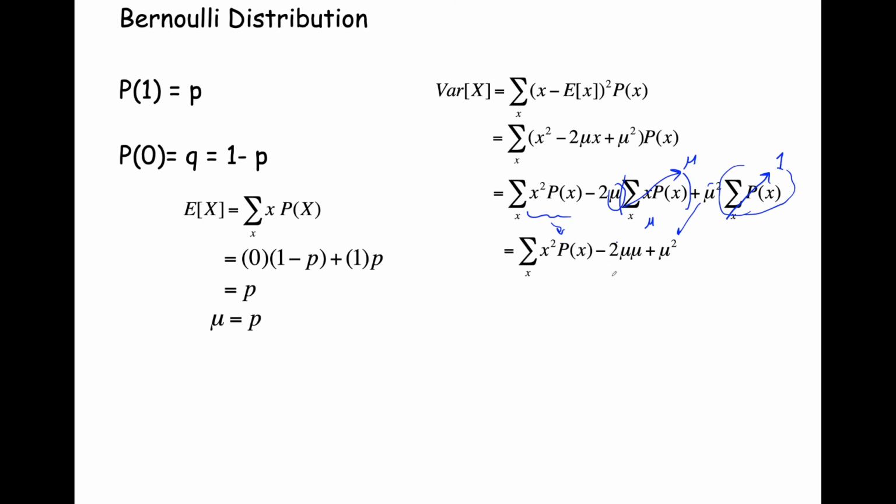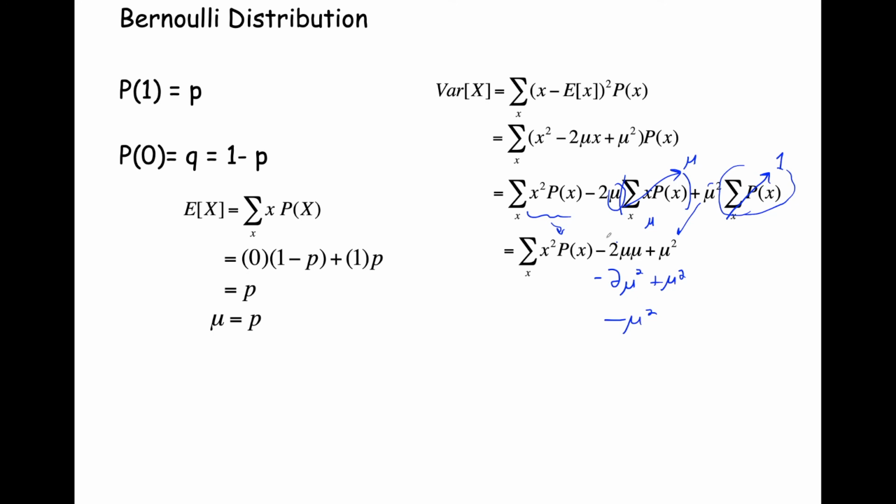Okay, so now when we do this, we make an observation. Well, this term, that's minus 2 mu mu, so that's minus 2 mu squared, plus mu squared. That's just minus 2 plus 1. That's just a minus mu squared.